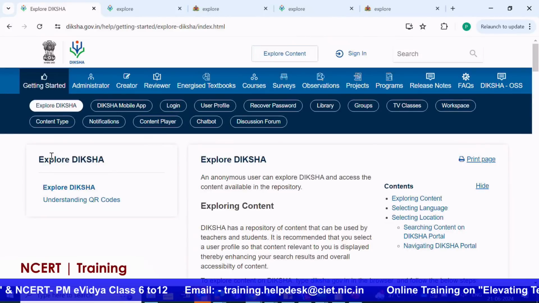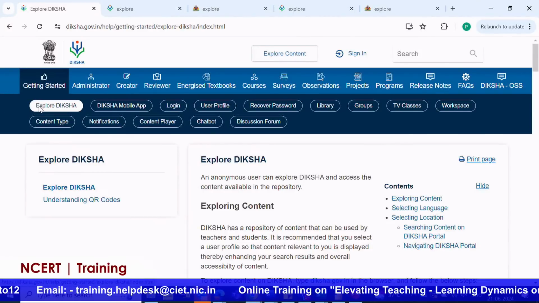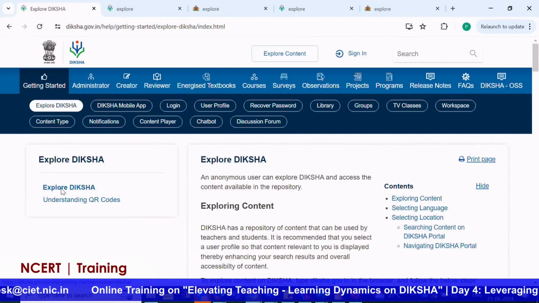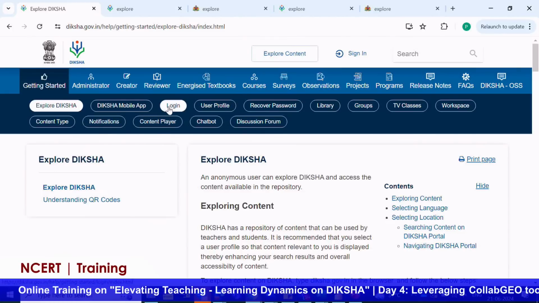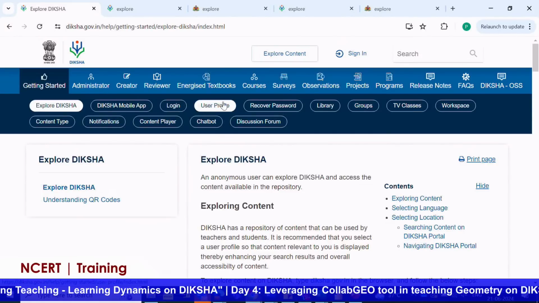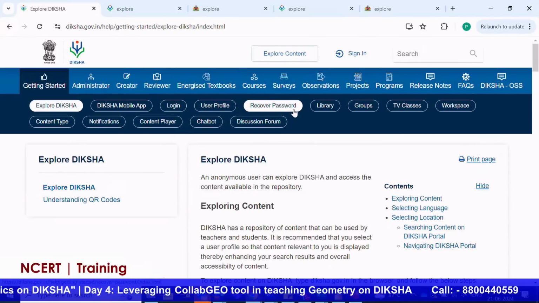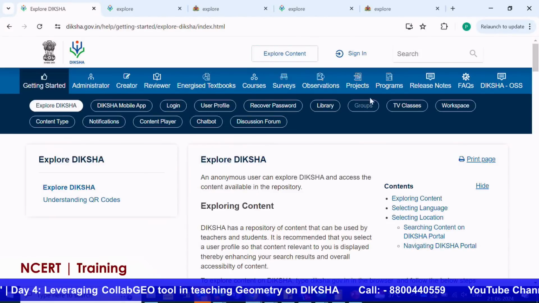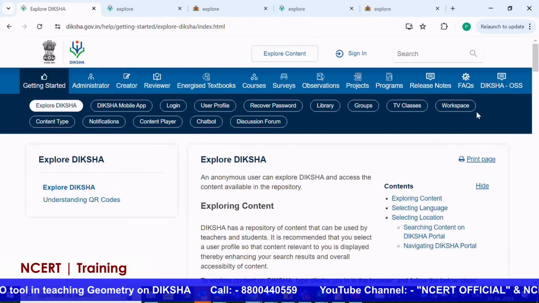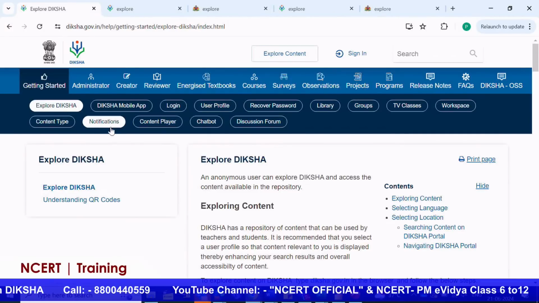Yeah. So when we land up here, we can see different options under Explore Diksha. The Explore Diksha option will tell how to navigate Diksha: how to log in, how to resolve queries regarding your user profiles, which is covered under the user profile tab, how you can recover your password, how you can create groups, how to see TV classes, how to use the workspace option, and what the different types of contents are that we have.